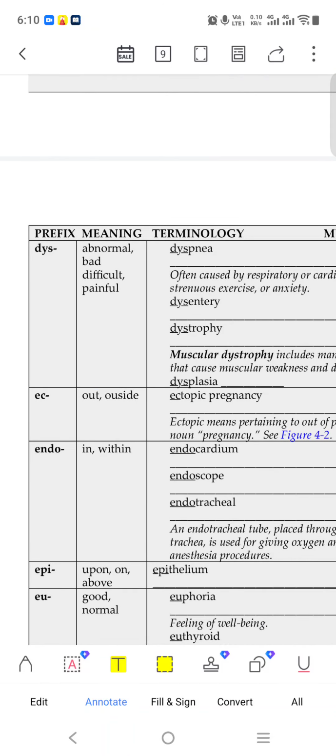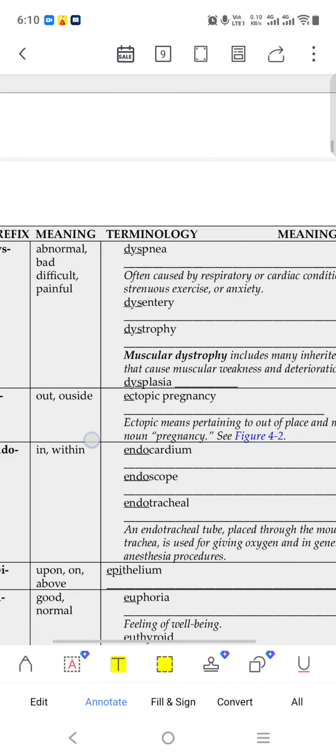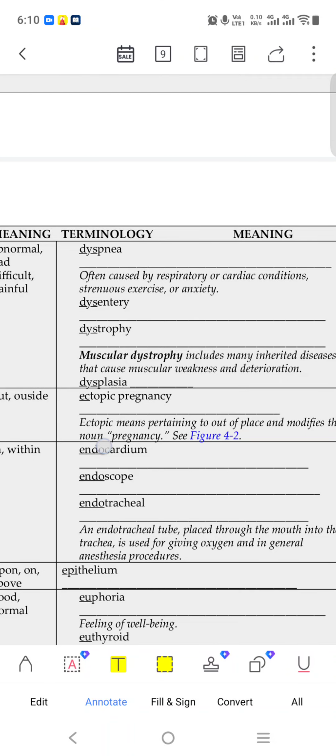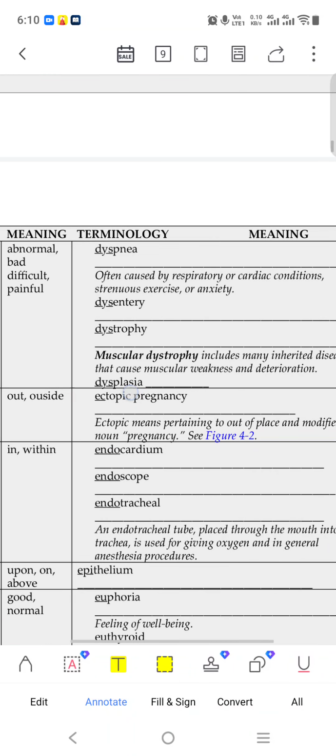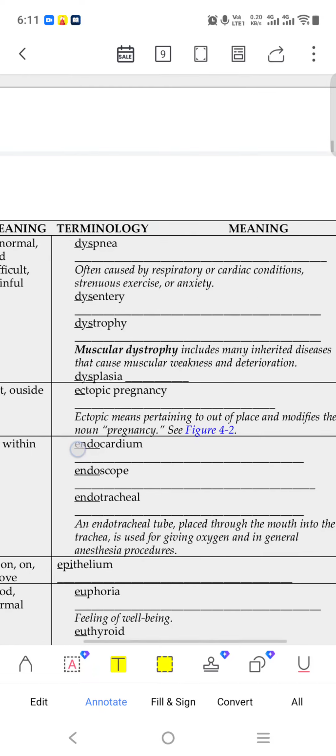Dys means abnormal, bad, difficulty, painful. Whenever this comes, it is painful. So dyspnea, often a respiratory or cardiac condition, means difficulty in breathing. Also dysentery, dystrophy, like difficulty in nourishment, trophy.